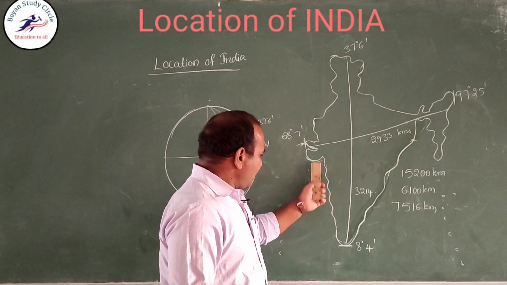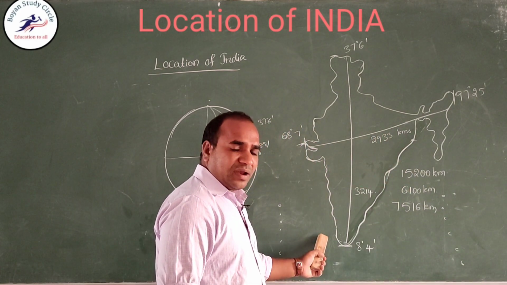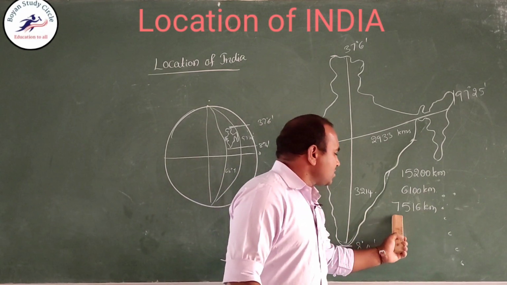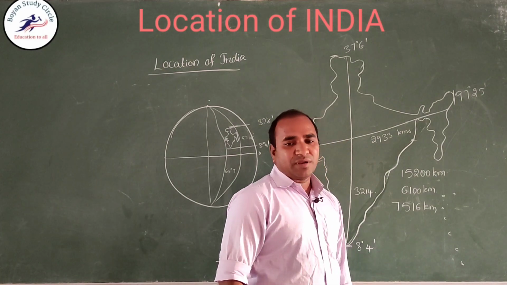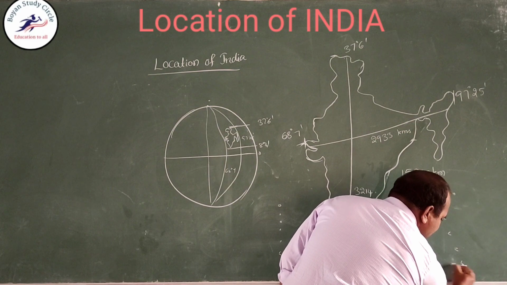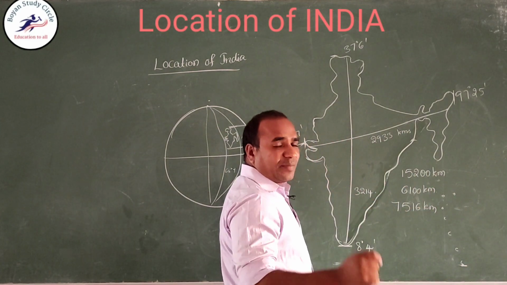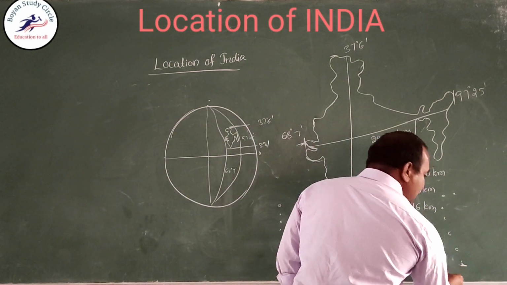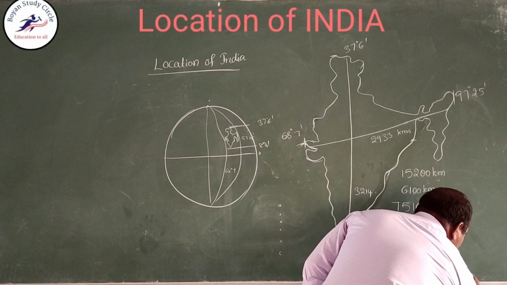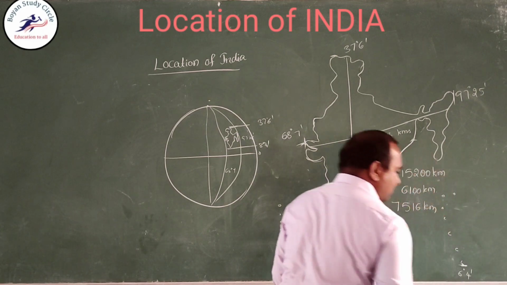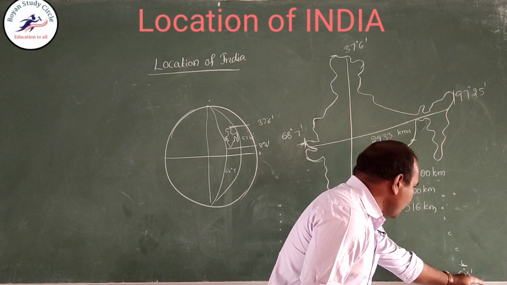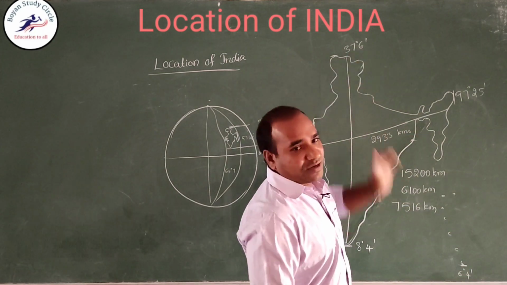India's coastal line length, including islands, is 7,516 kilometers. The last point, this is Indira Point, which is in Andaman Nicobar. So India lies, including islands, between 6 degrees 4 minutes and 37 degrees 6 minutes.